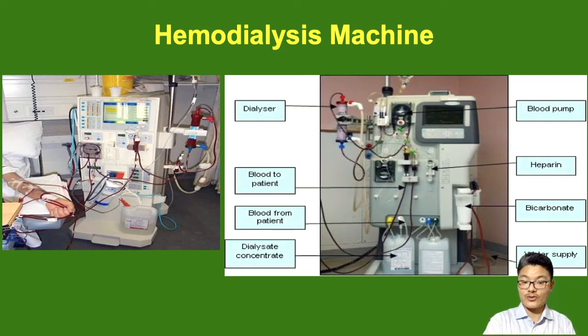The dialyzer is the machine which helps in dialysis. A blood pump is also given. Heparin is mainly used to stop the clotting of blood. We have a water supply, and bicarbonate is also used for maintaining the proper characteristics of blood.